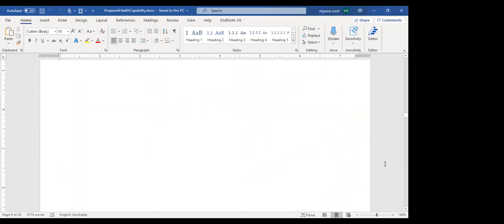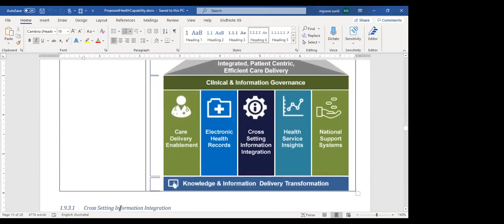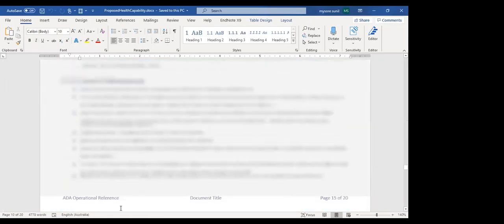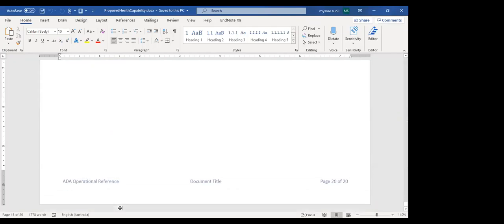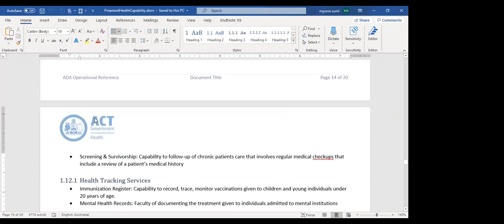So you just got a concept, right? I just want to show this concept for you. The key capabilities we addressed: patient centric. Okay, this is the one I want to show you. Again, I'll come back to it in the next class, so just get an idea.